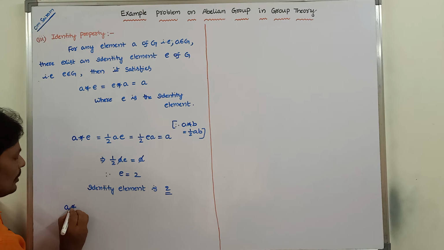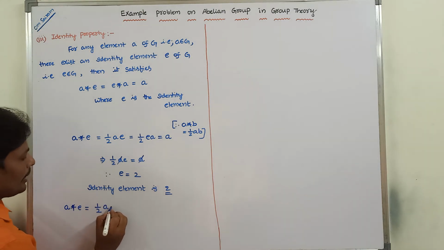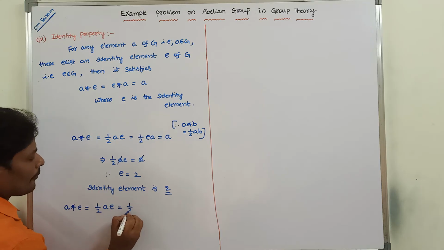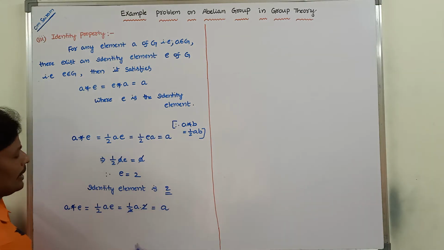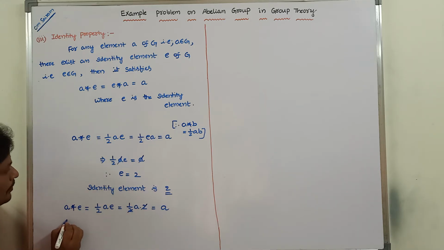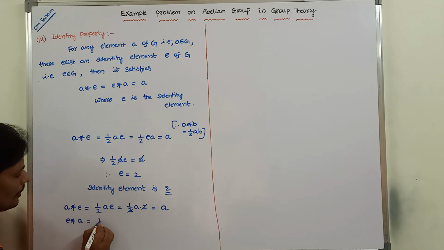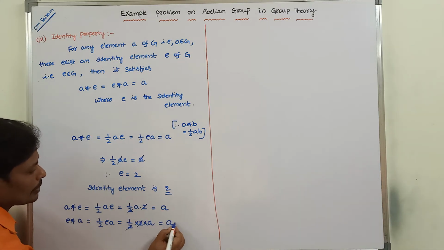Now substitute the identity element here. a * e is equal to half a e, and the value of e is 2, so 2 substituted is equal to a. So a * e is equal to a. In the same way, e * a is equal to half ea, so the e value substituted, 2 into a, 2 cancels, that is equal to a.